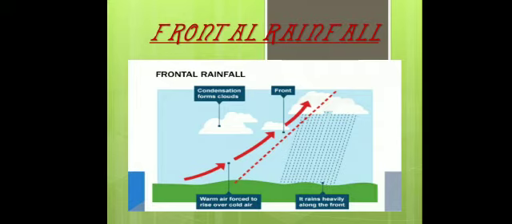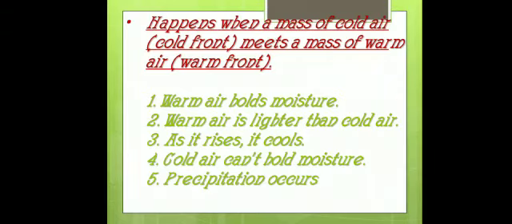In this diagram, you can see on one side there is a warm air mass and on another side there is a cold air mass. Warm air mass is light, so it moves upward. When it moves upward, condensation takes place, and due to condensation clouds will form and there will be rainfall. That is known as frontal rainfall.